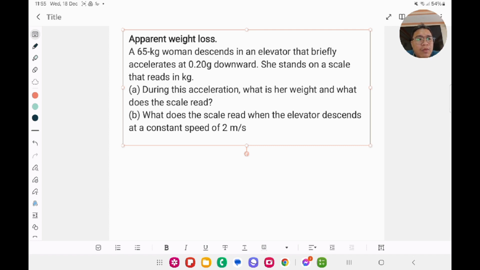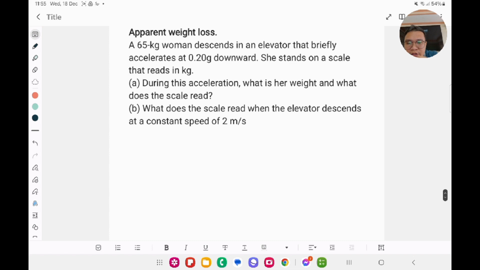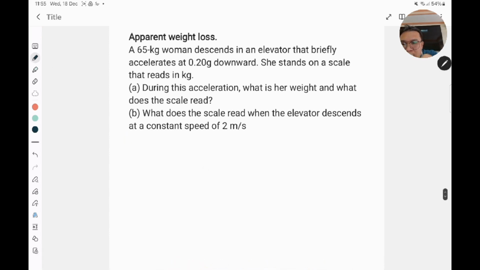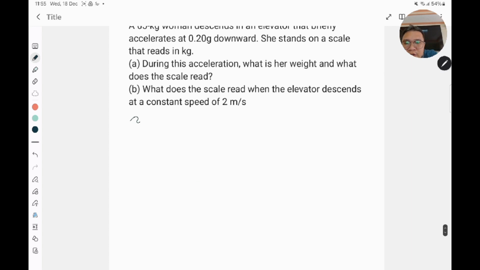But before we deal with the solution, let's first draw a free body diagram of this problem. Allow me to use a black pen for this. So the diagram here is like this. Sorry for my drawing. Let's imagine that this box I am drawing is the elevator. So let's label this, this is our elevator here. And we know from the problem that the elevator is accelerating downward.